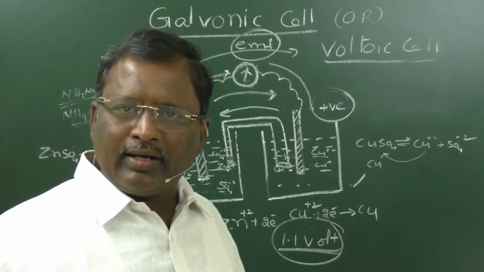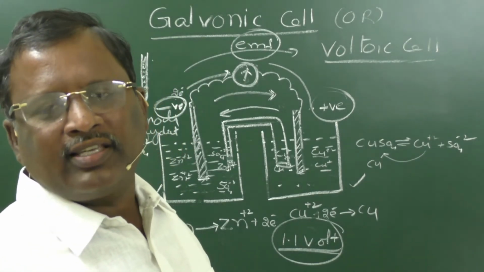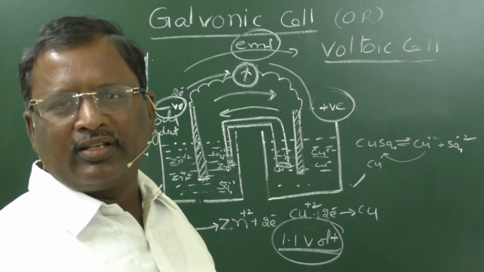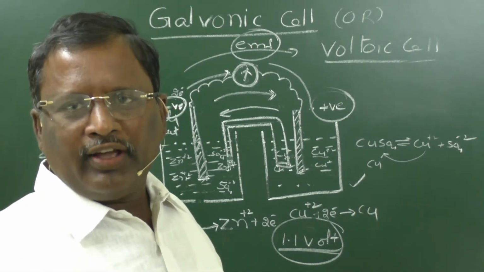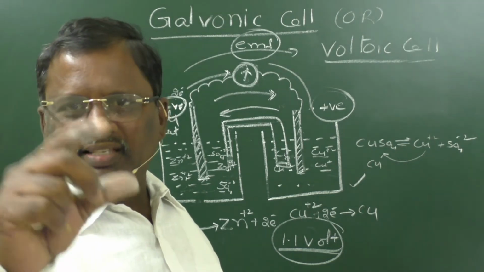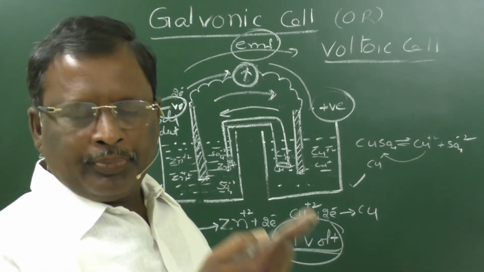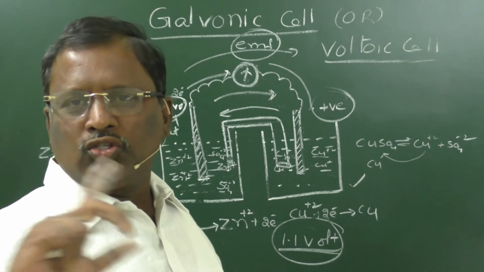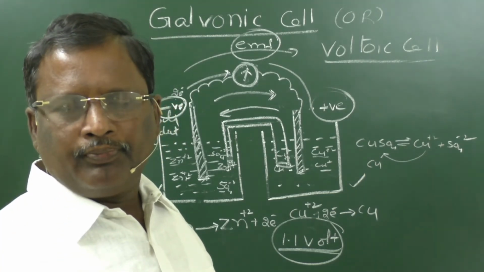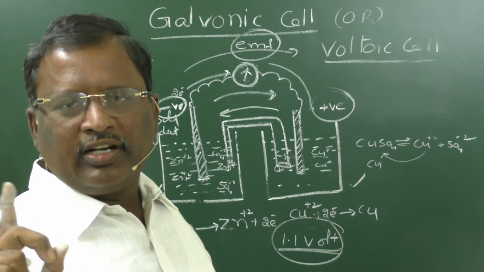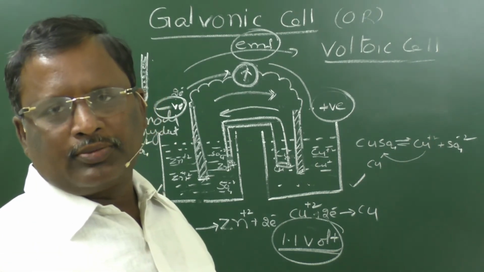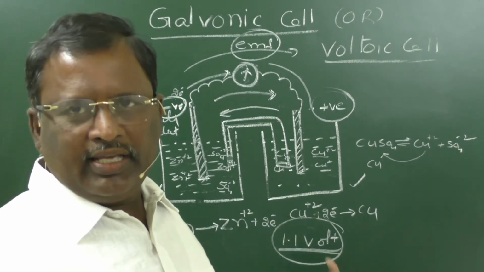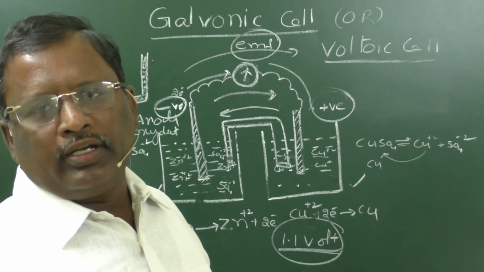If you take acid batteries, we have 2 volts. In a Leclanche cell, the potential difference is 1.5 volts. The dry cells we use in transistors and tape recorders have 1.5 volt. Whatever the size it may be, a remote cell, a pen cell or a large cell, the potential difference is only 1.5 volt. The potential difference does not depend on the bulk of the substance, it is only the characteristic property of the electrodes that we used in that cell. Here the EMF is 1.1 volt.